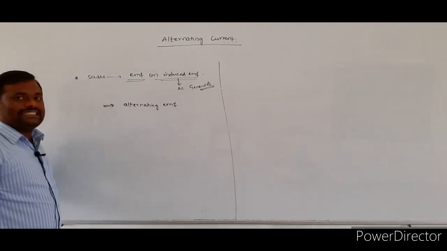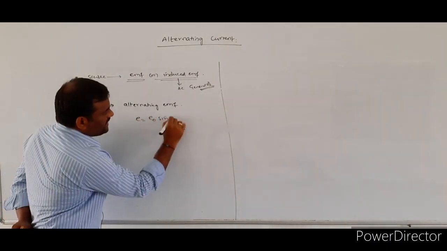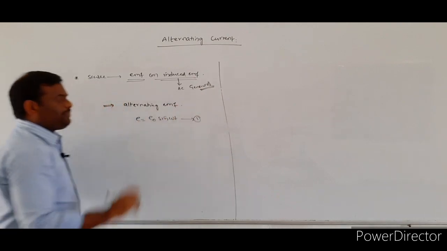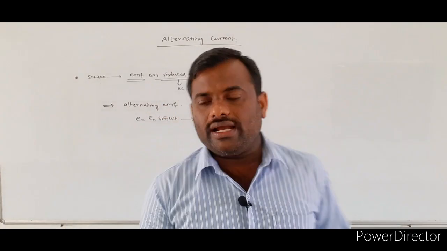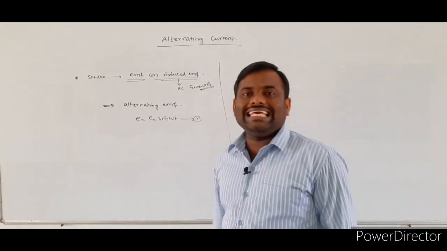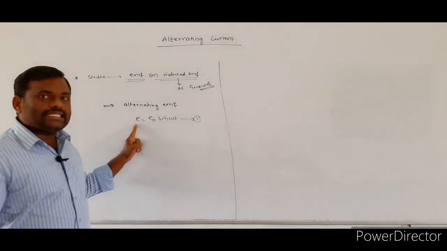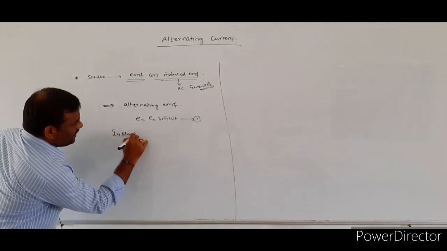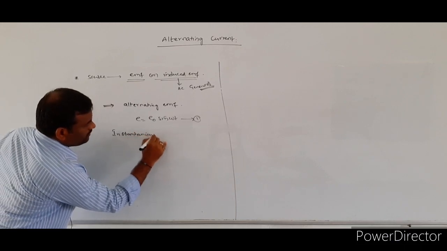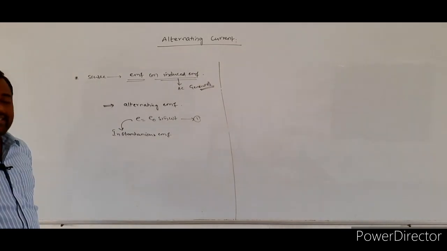It is represented by the equation E is equal to E naught sin omega t, where E is called the instantaneous EMF.